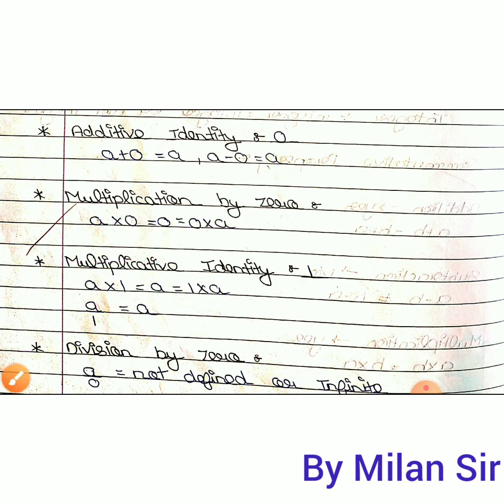0 is the additive identity, but for multiplication, if we use it, then we always get the answer 0.